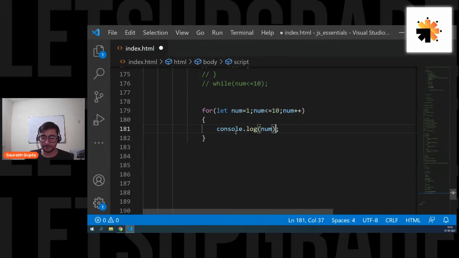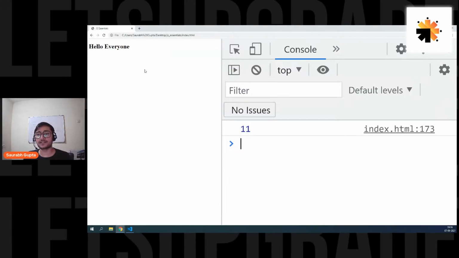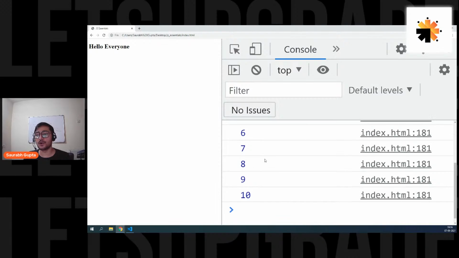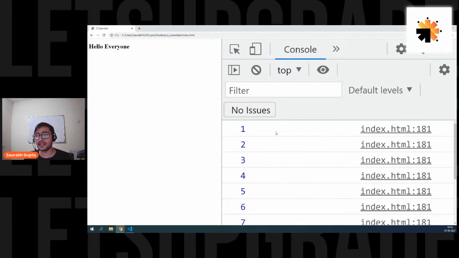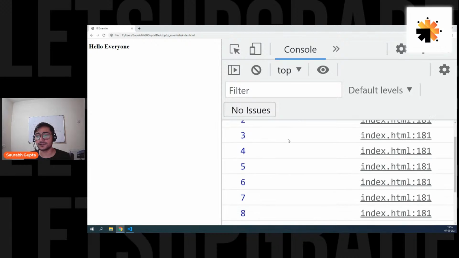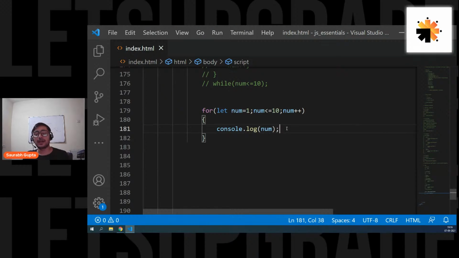Let's print the num here, save it, and let's go ahead and see. And here we go. Easy. Exactly like while. We have printed all the things here. You can see 1 to 10. So everyone, you don't need to understand the for loop in a much better way because it's exactly the same as while. The way of writing is just different. That's it. So everyone, are we cleared?